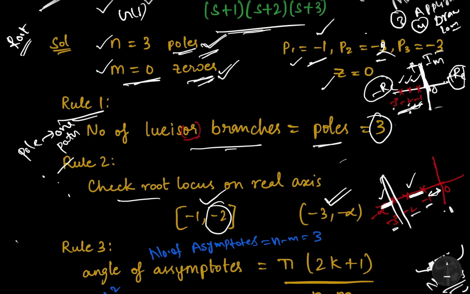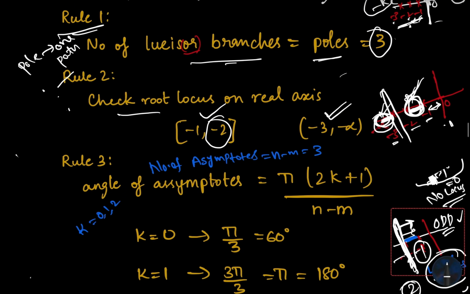This is -1 comma -2. This is the area locus will exist, and then -3 to minus infinity is the area locus will exist. Only these 2 portions, take it, okay? Only these will have locus. So now we have found out where exactly the locus exists.